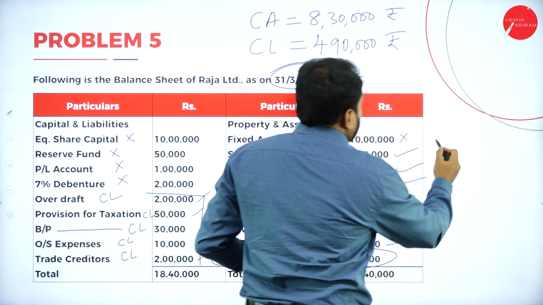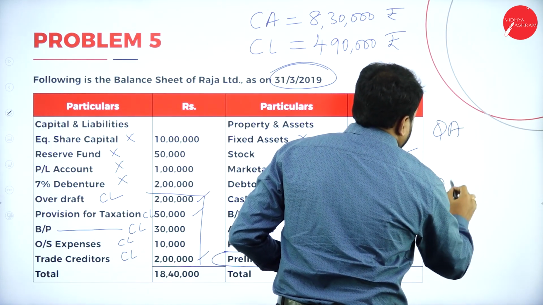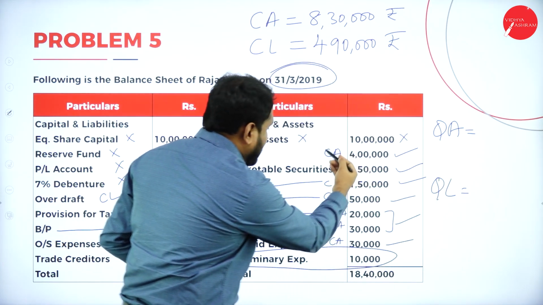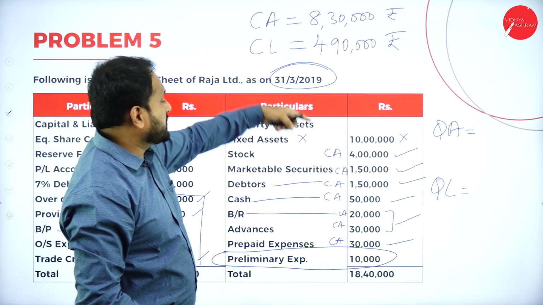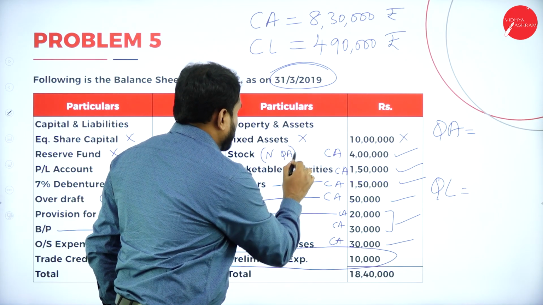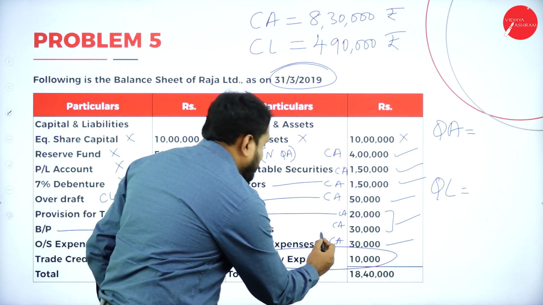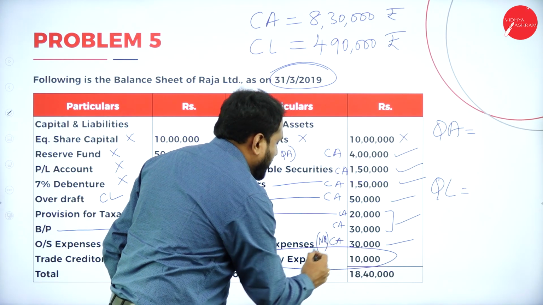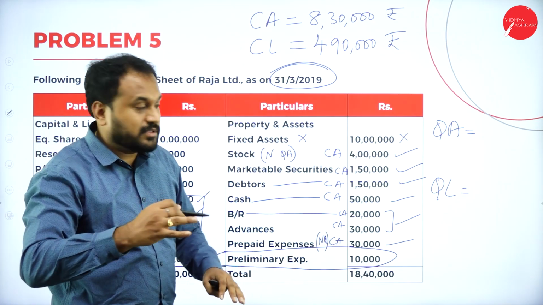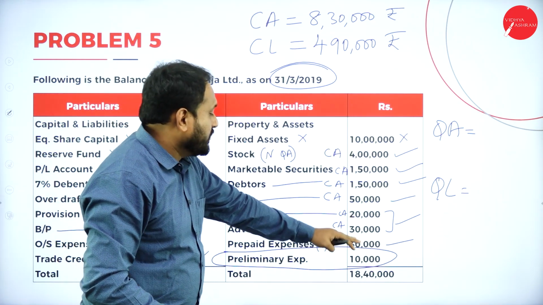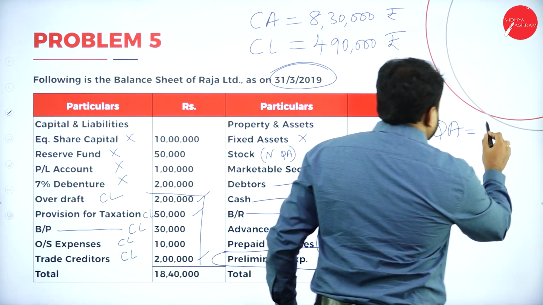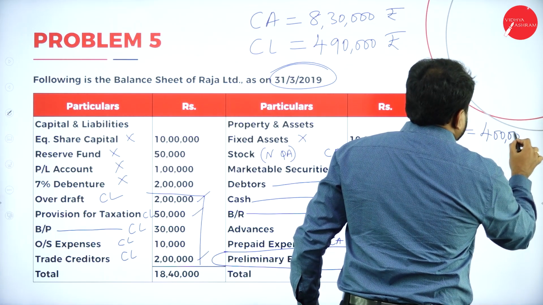That is, here we have quick asset and quick liability. Now, quick asset in the sense what? Current assets minus stocks. So this is not quick asset. Again, prepaid expenses, it is not a quick asset. That means stock and prepaid expenses you are supposed to subtract. Now here it is 8,30,000 minus 4,30,000. How much is it? 4 lakh. So your quick asset is how much? 4 lakh.